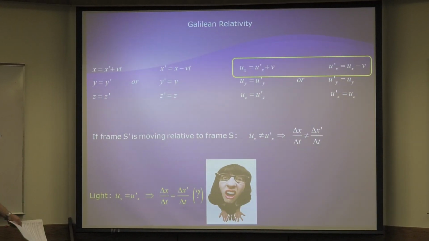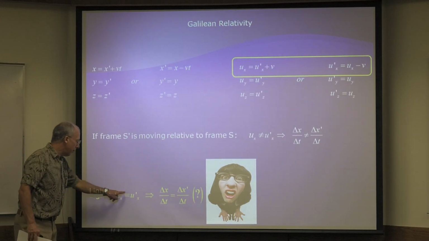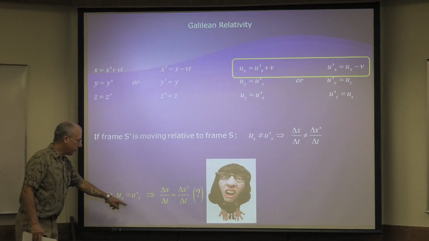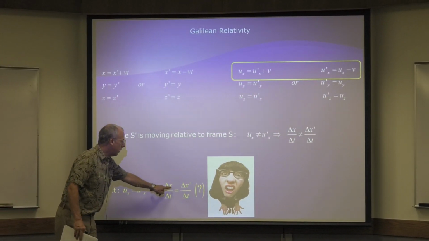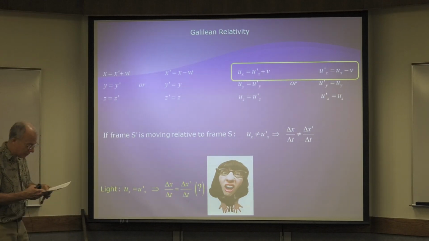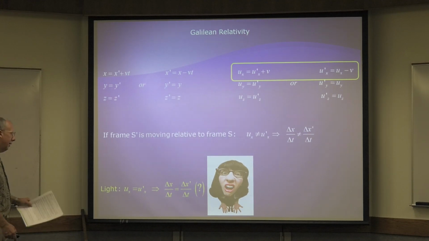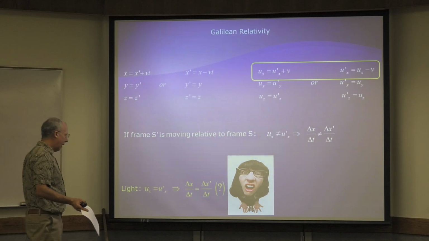However, what did we see with light? With light, it turns out that everybody measures the same speed. So ux equals ux prime. And what does that mean? It means delta x over delta t equals delta x prime over delta t, right? That's just the definition of velocity. Oh my gosh. Well, how can that be? I mean, how can it be?